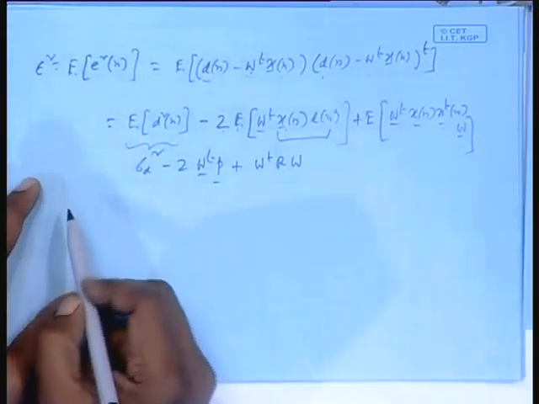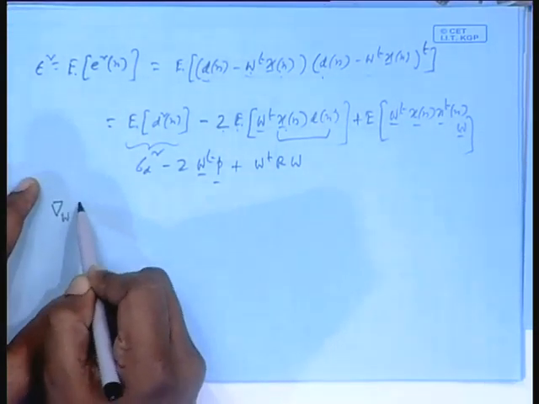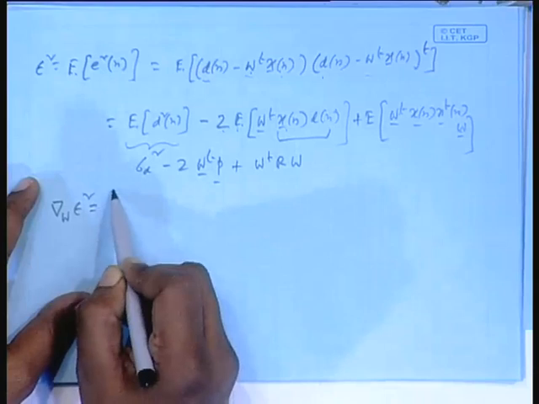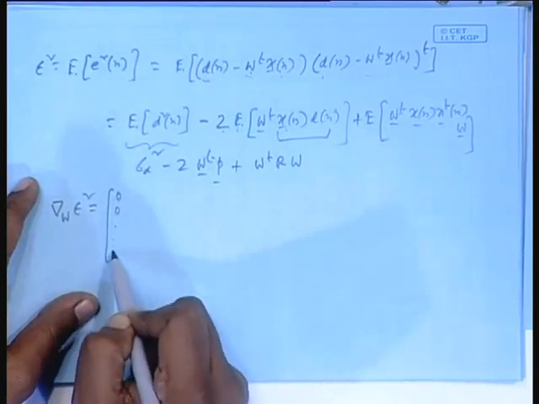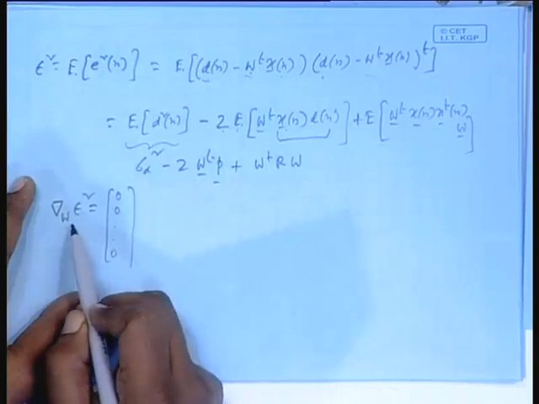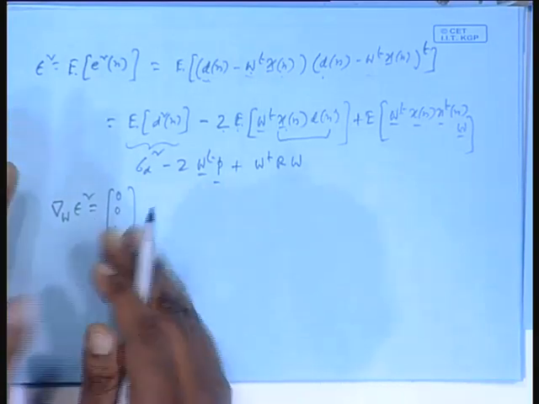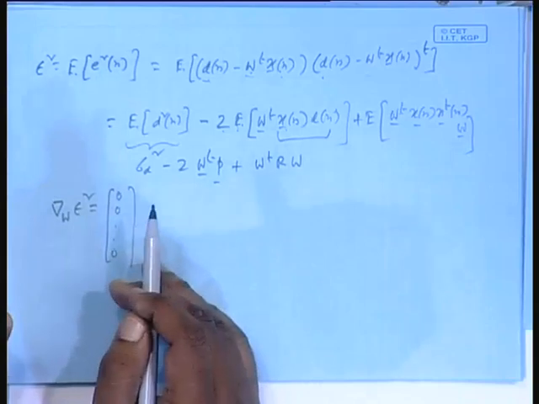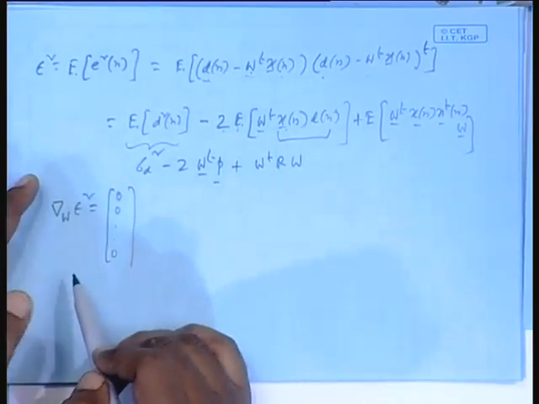Now I want to set this equal to the zero vector, that is the derivative with respect to W_0, W_1, up to W_n, all equal to 0, because I am trying to minimize. So, all the partial derivatives must be equal to 0.